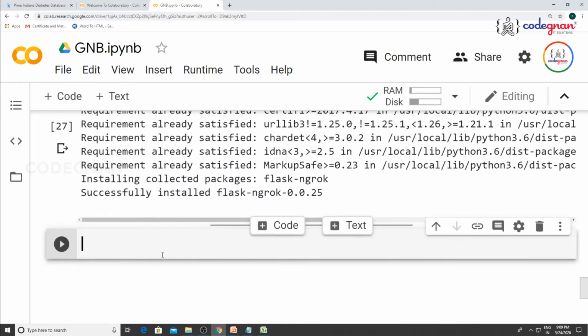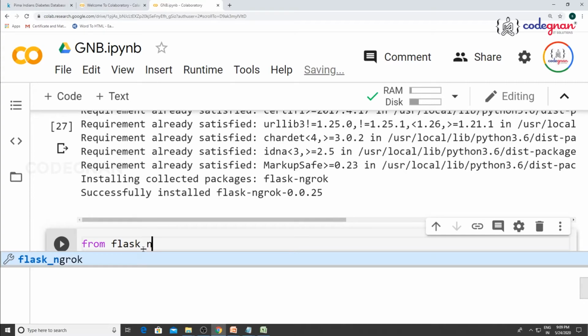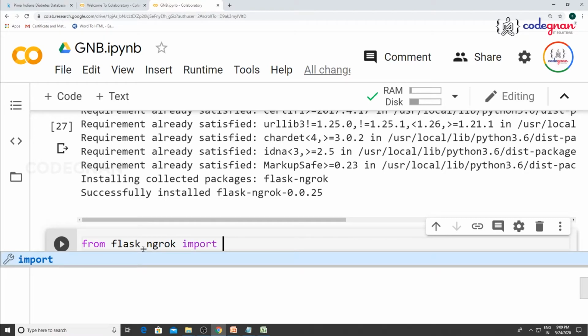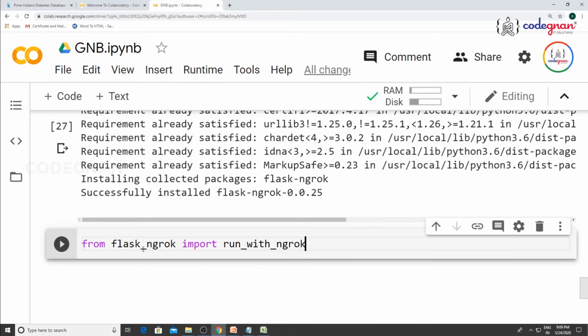Once it is done, let us go for building our simple API, where I'll be relating the data in the format of an array. That is the reason I first imported numpy, that is fine. Now import from flask underscore ngrok, import run underscore with underscore ngrok, because you are trying to build an API and make sure you get a URL.